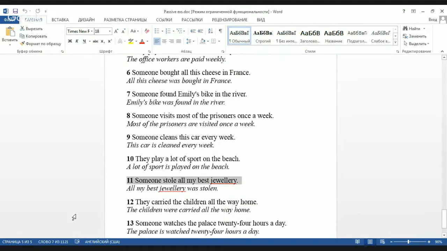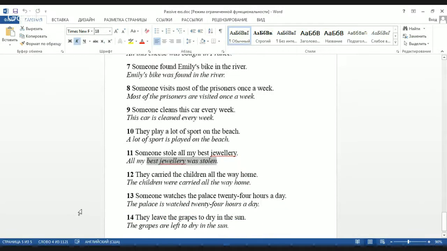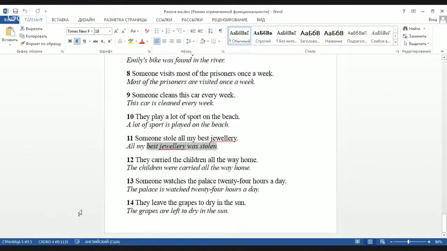Someone stole all my best jewelry. All my best jewelry was stolen. Jewelry is uncountable, that's why we say was, not were. And actually the doer is unknown. It was some kind of thief and we don't know who did that.